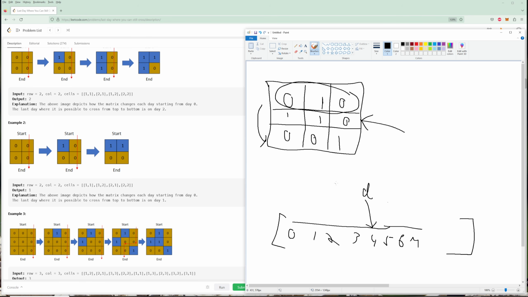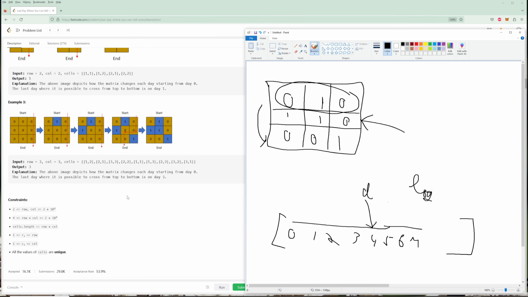And so the way that would work, the time and space complexity would be, so you have a binary search on this bottom, which would be the length of cells, right? So that's going to be log the length of cells, which is row times column. So it would be log row times column. And then you have to do a breadth first search every time, so it would be like row times column times row times log row times column. So binary search with a breadth first search. And I think that's a pretty straightforward problem to do.